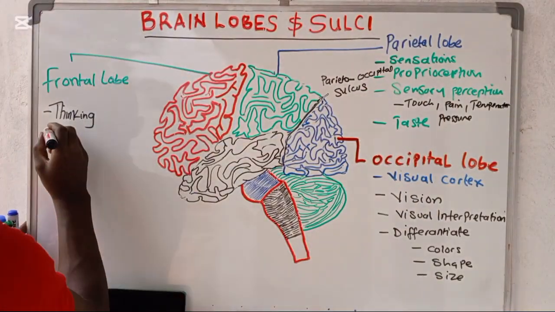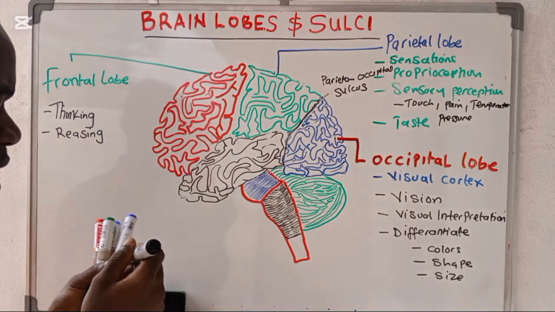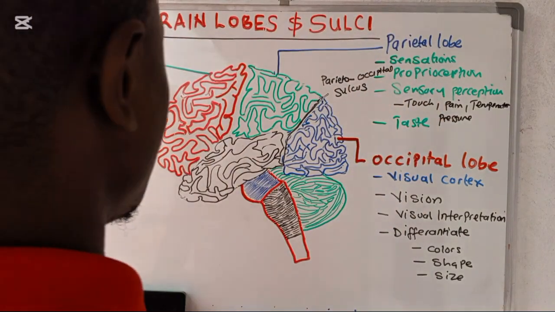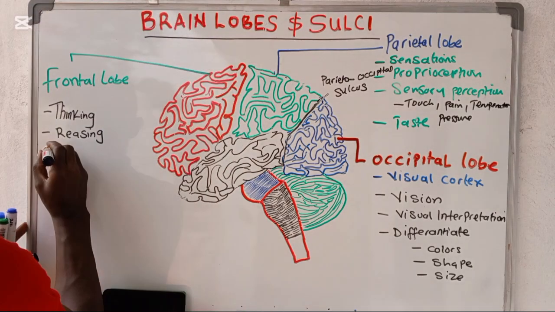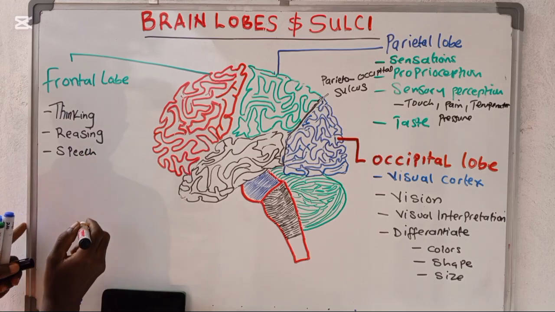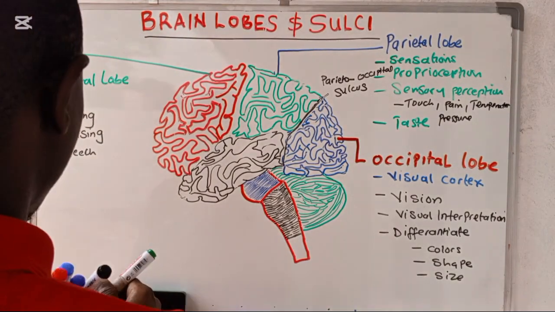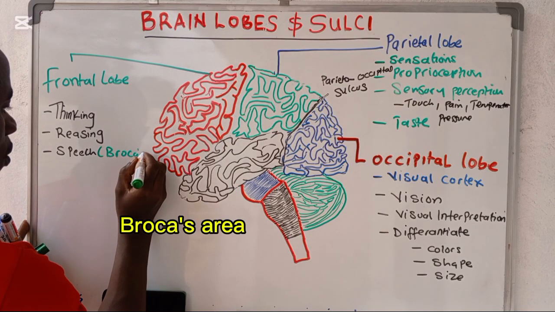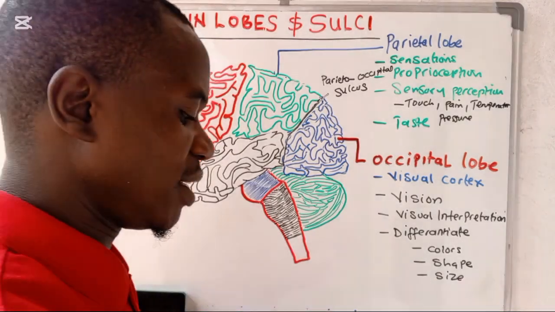Another one is reasoning. Our reasoning capacity is going to be determined by the centers in the frontal lobe. Another one is speech. Our speech is going to be determined in the frontal lobe, and mainly we have that area we call Broca's area. So our speech is going to be determined in that area.